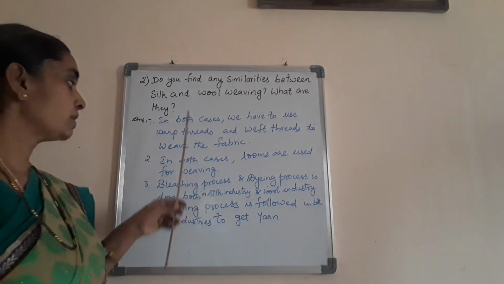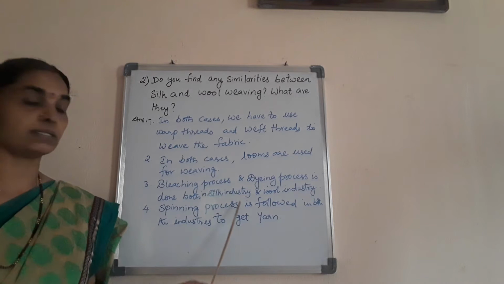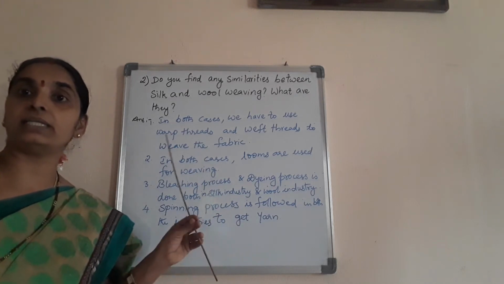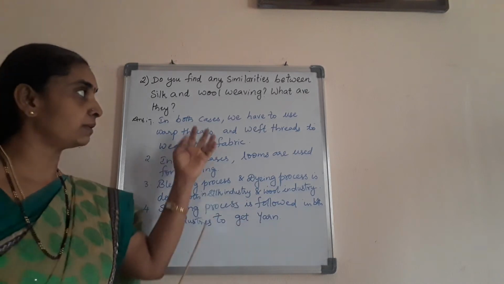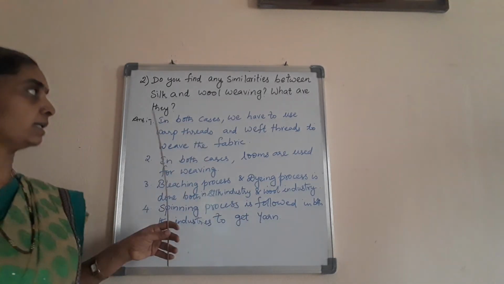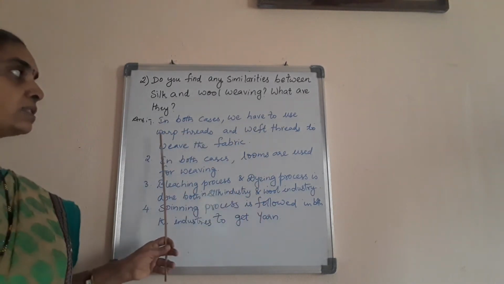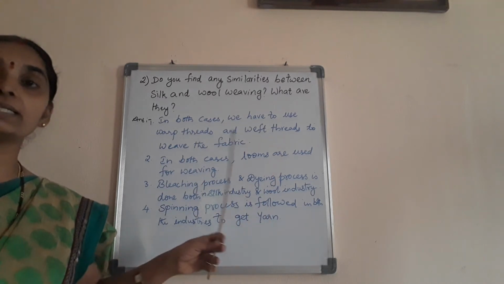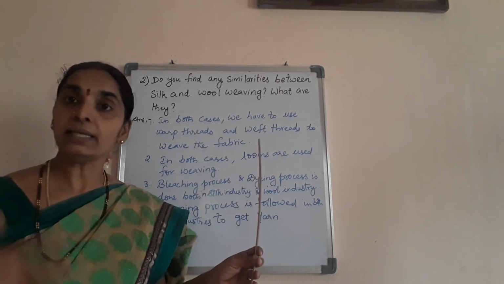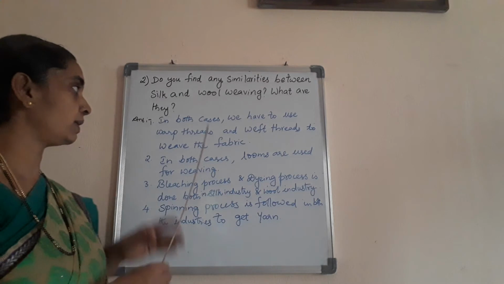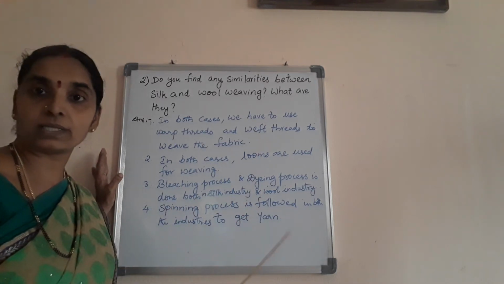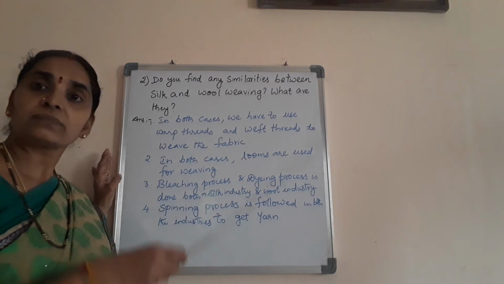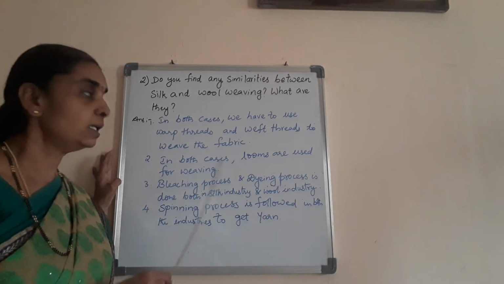So we can see that these are the similarities we find in both the silk industry and the wool industry. See here, in both the cases, we have to use the warp threads and weft threads, that is, the vertical threads and the horizontal threads. The warp threads are vertical threads, whereas the weft threads are horizontal threads which are fitted to the harness over the loom.